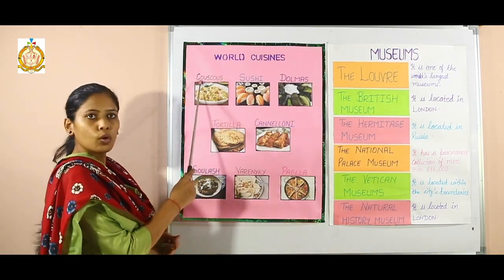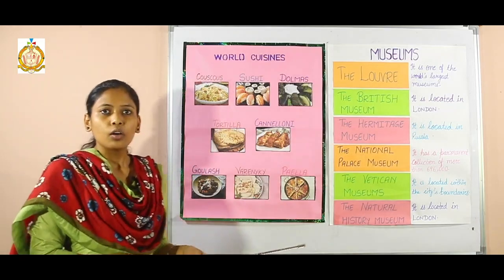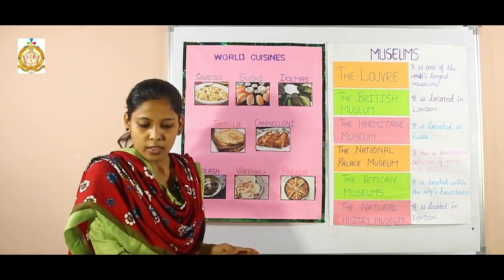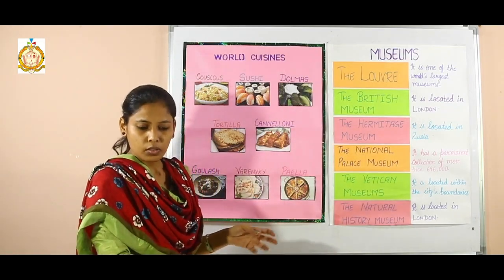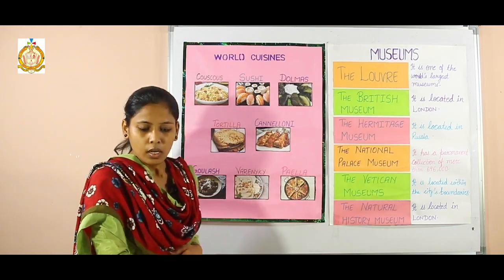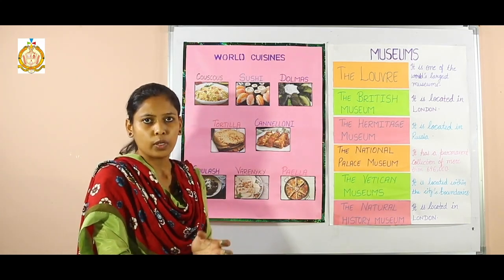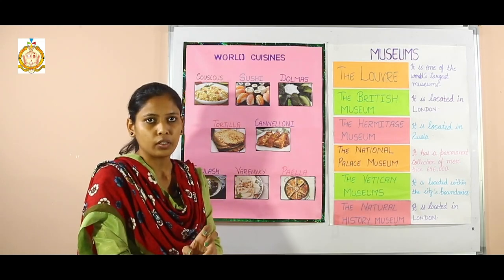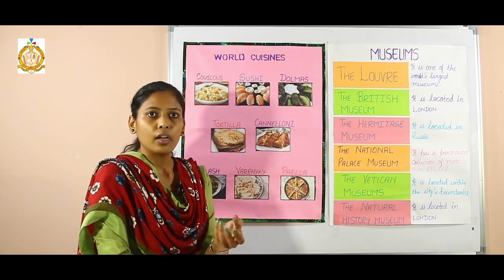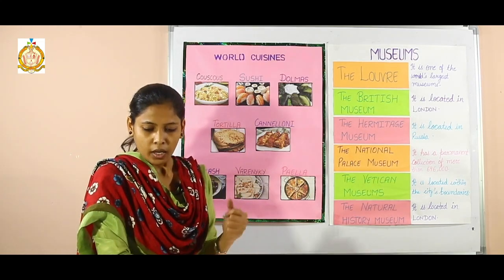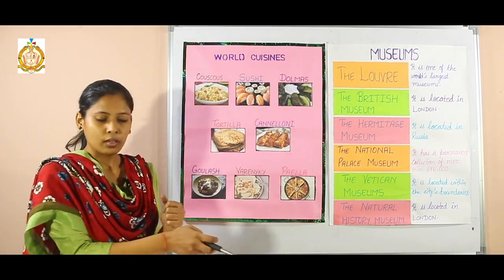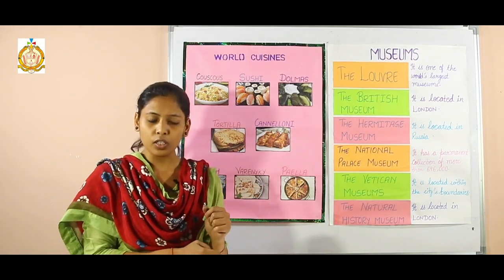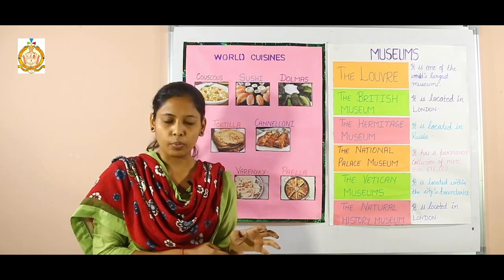First one is couscous. This is the food of Tunisia. It is made of steamed or soaked semolina. Now, what is semolina? It is the hard grains of wheat, like you can say dalia type, and it is usually served with spicy meat or vegetables.